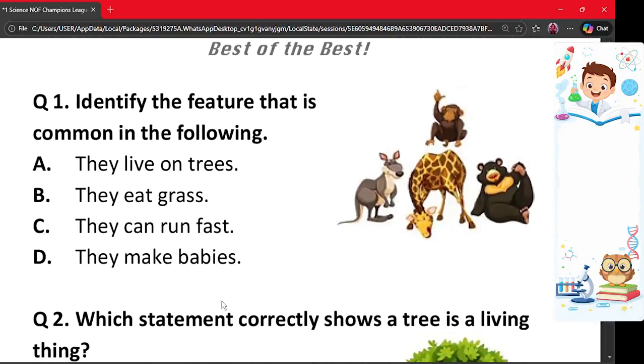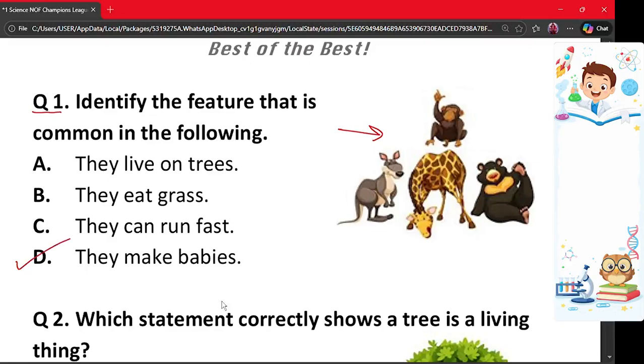Question number 1. Identify the feature that is common in the following. So here is the picture of the animals. Let's have a look at the animals. It is a monkey, a bear, a giraffe and a kangaroo. Option A says they live on trees, B says they eat grass, C says they can run fast and D says they make babies. So the correct answer is option D.